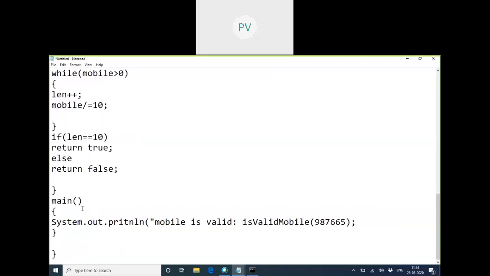Okay, so I'm just closing here and plus. So that means we are just trying to test the given number, whether this number is a valid mobile number. Whether this is a valid mobile or not, it will check in here and return the answer. That answer will be printed here, so it will be coming with an answer as false. So we'll get this message followed by mobile is valid, false. Is that clear? Yes, ma'am.